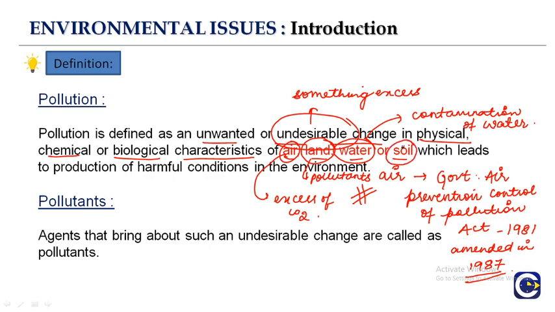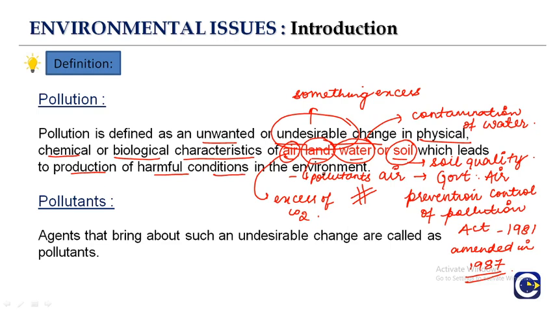And when we're talking about soil, there are some compounds which are very harmful, degrading the soil quality. So these are the undesirable changes occurring in air, land, water or soil, leading to harmful conditions in the environment. This is known as pollution.